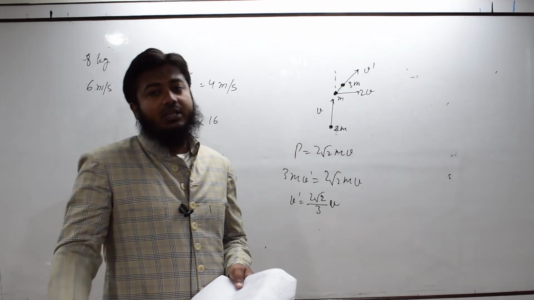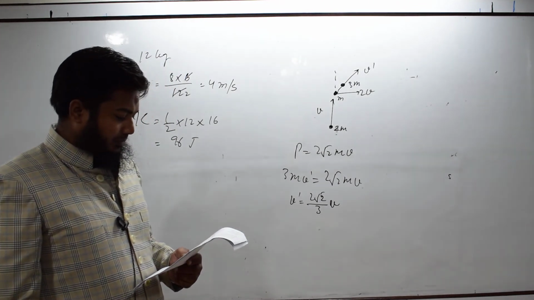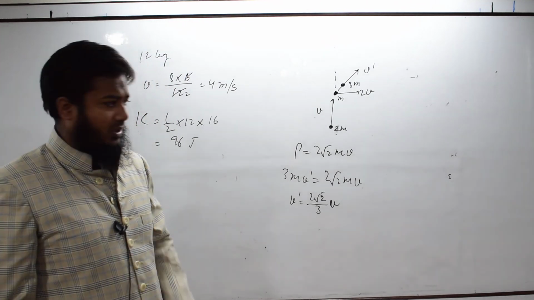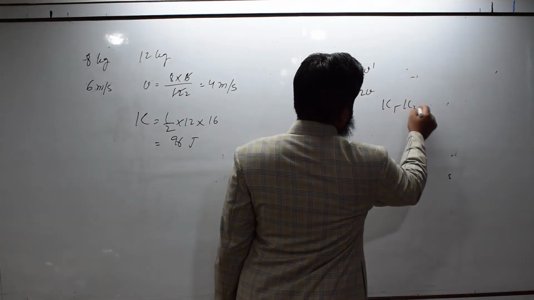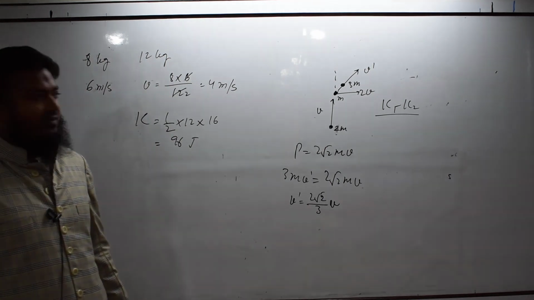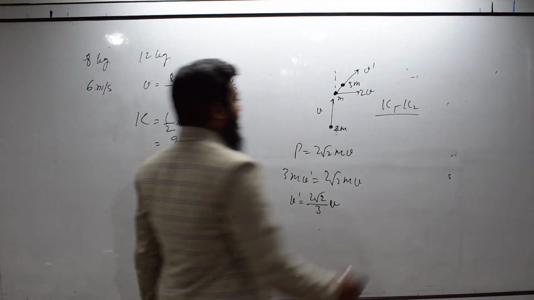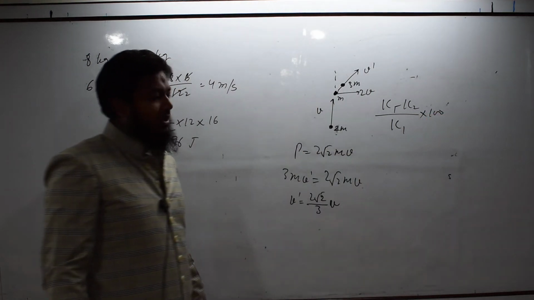Then you have to find the loss in kinetic energy. In fact, it is the percentage loss in kinetic energy. So, how do we calculate percentage loss? First, we calculate the loss. Initially, the value is more. So, initial minus final, upon the initial value, into 100 is the percentage loss.